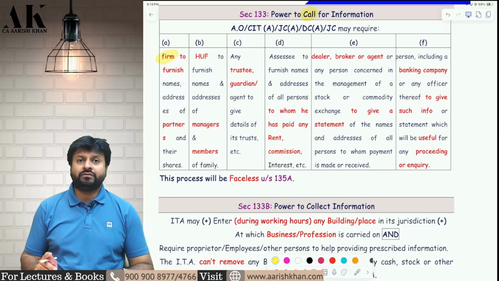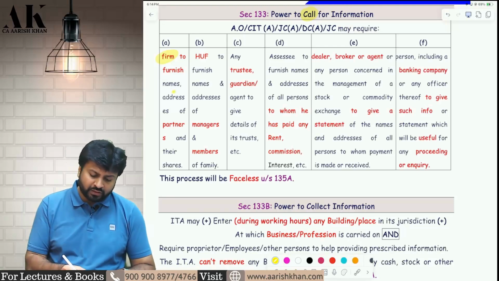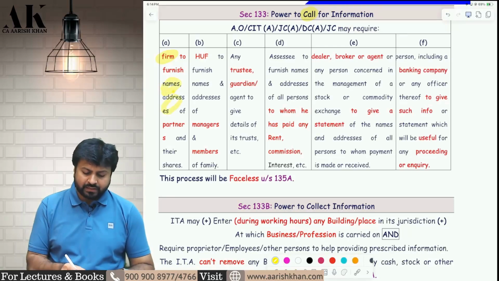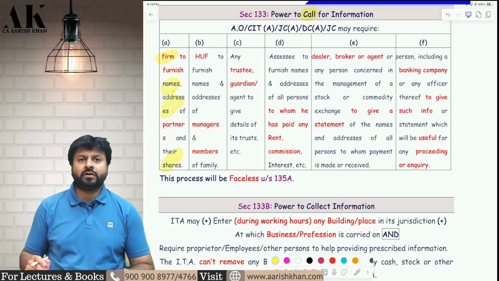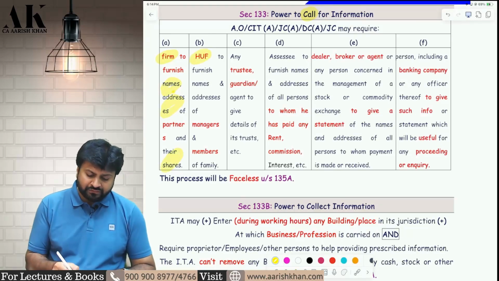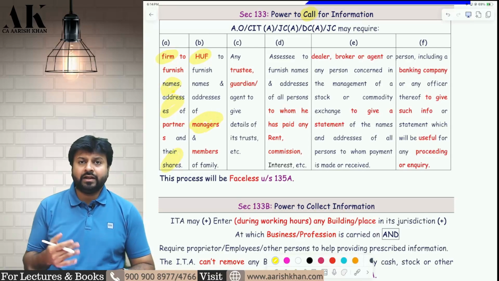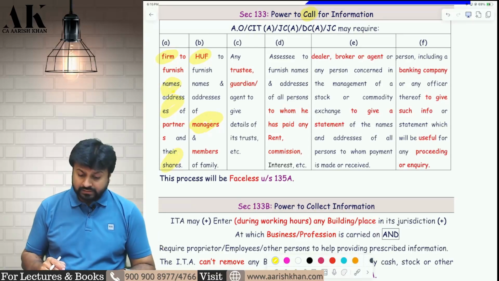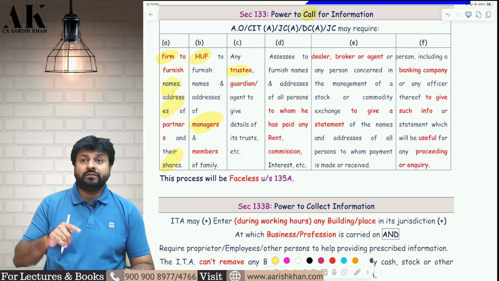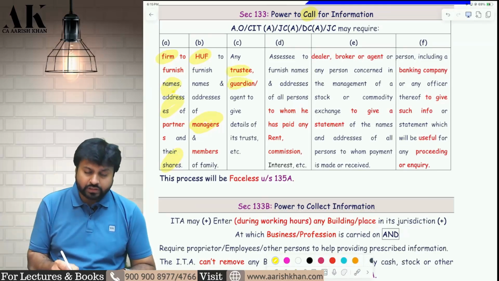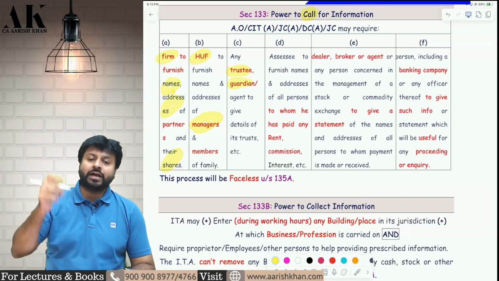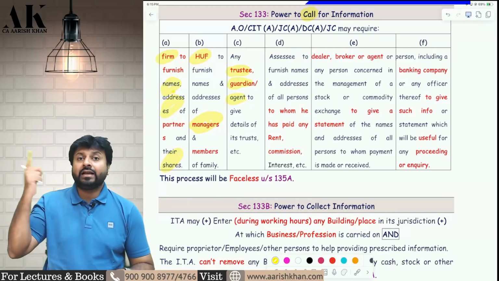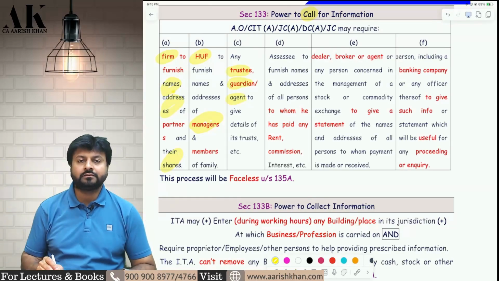They can send a notice to a firm and ask for the information of all the partners: the names of the partners, the address of the partners, their respective share of profit. They can send a notice to the HUF regarding the name and address of the respective persons who are members of the family. They can send a notice to a trustee and ask in which all trusts you are trustee. They can send a notice to a guardian and ask for which all persons you are guardian. They can send a notice to an agent and ask for which all persons you are working as an agent.